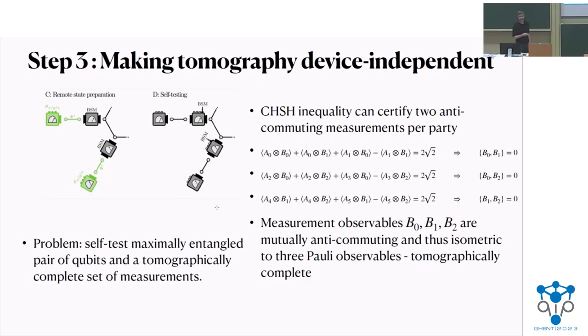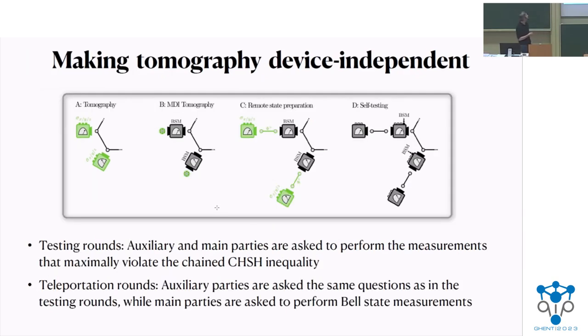And hence, if they are anti-commuting, we can show that they are isometric to the Pauli observables, and this is something that is tomographically complete. So it helps us solve the problem.